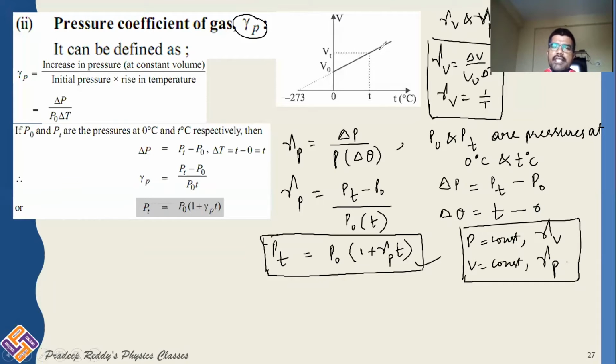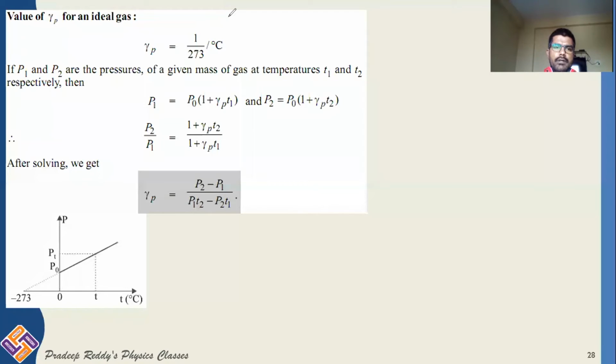right? And this graph is already discussed in previous video lectures. If you extrapolate, the volume of all the gases will be ceasing at minus 273 degrees Celsius. This can be written as 0 Kelvin. So finding gamma P, it is similar to that of what we have learned in gamma V. Gamma P is equal to 1 by 273 per degree Celsius.